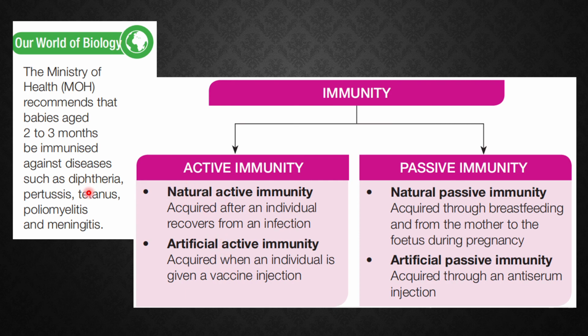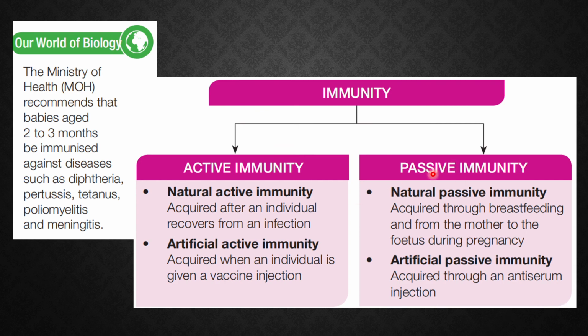How about artificial? Artificial means the individual is not infected naturally, but is being injected with a vaccine. In other words, this vaccine consists of weakened pathogens injected into the body of the individual. Then the body's lymphocytes will produce antibodies to fight the weakened pathogen, which is the vaccine itself.